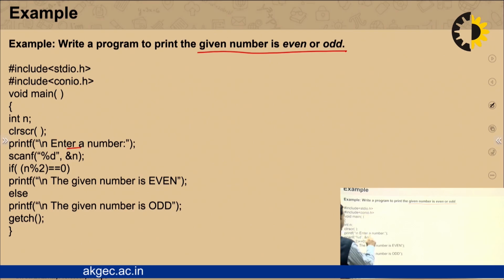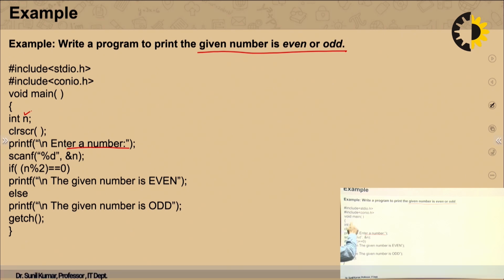We are entering a number, and this time we have taken the variable as a small n, with integer as the data type, and we are checking the condition here with the help of the if else statement.